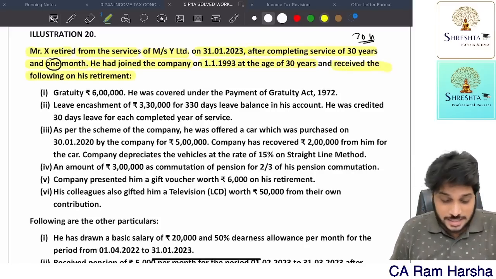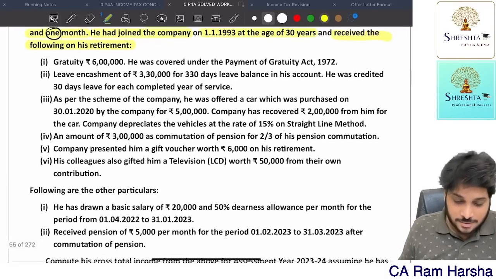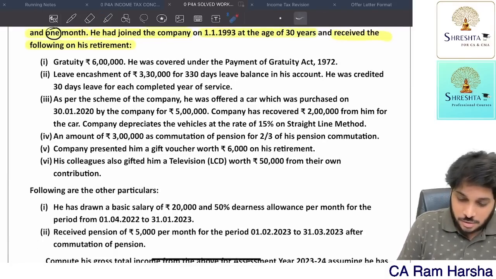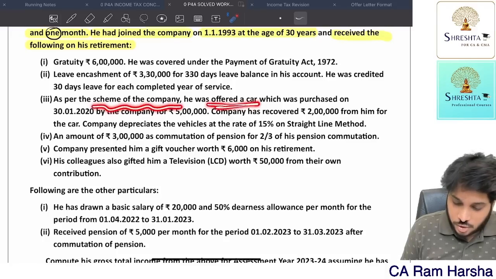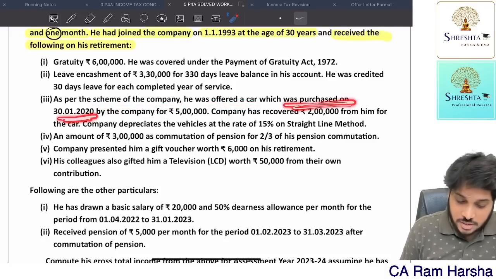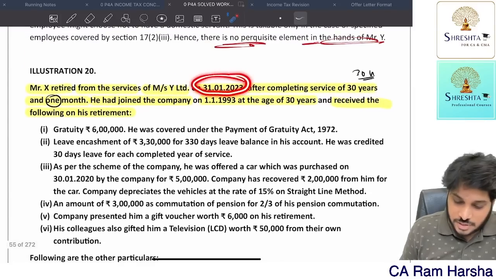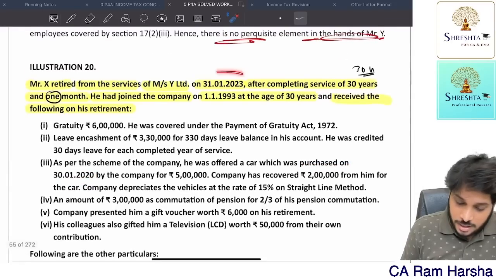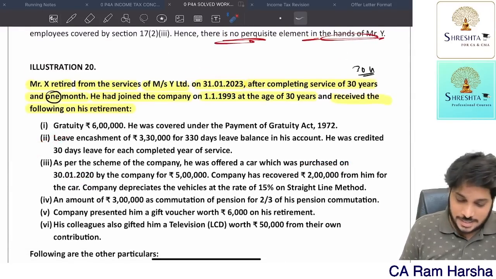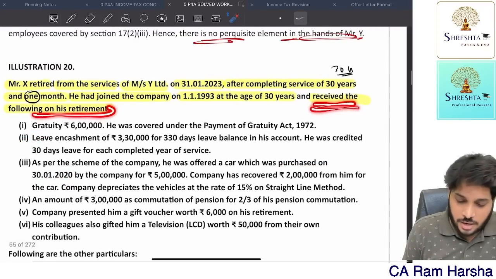He received the following on retirement. What are all he has received? He received a gratuity. He got leave encashment. In a scheme of the company, he was offered a car, which he purchased on 30th January, before the retirement.